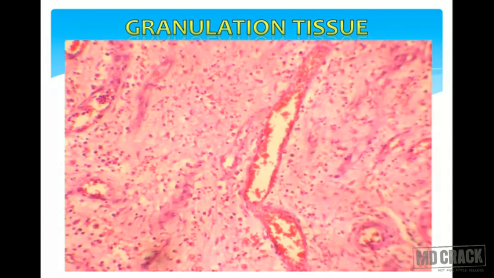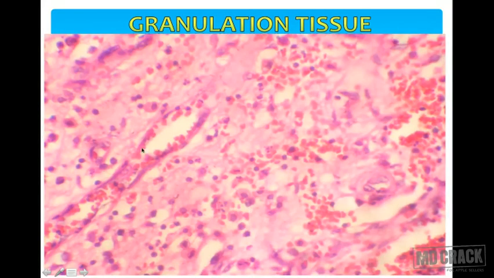So have a look at the microscopic appearance of the granulation tissue. These are newly formed blood vessels. They are very, very leaky. That's why you can see extravasated RBCs. Extravasated RBCs are here. There is a dense inflammatory cell response and there is edema. Edema appears as eosinophilic granular material like this. So this is edematous fluid around these newly formed blood vessels.